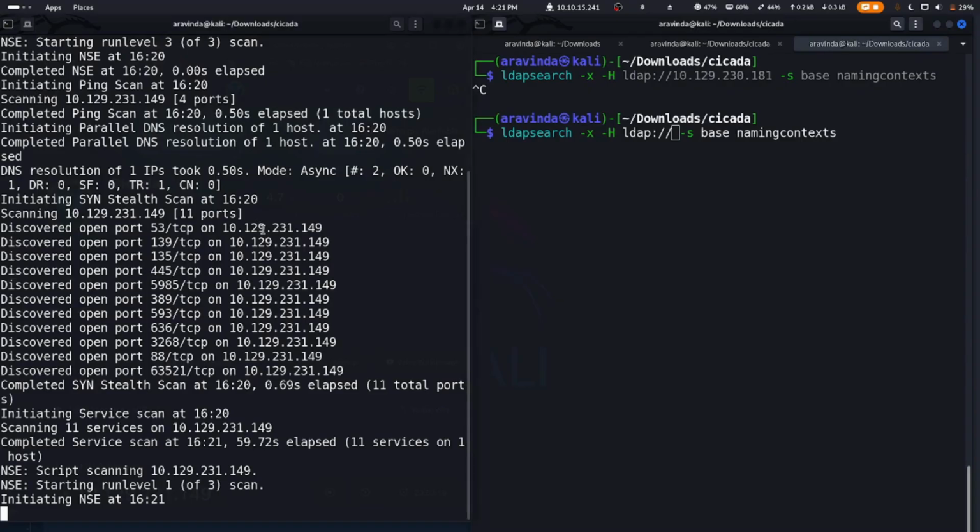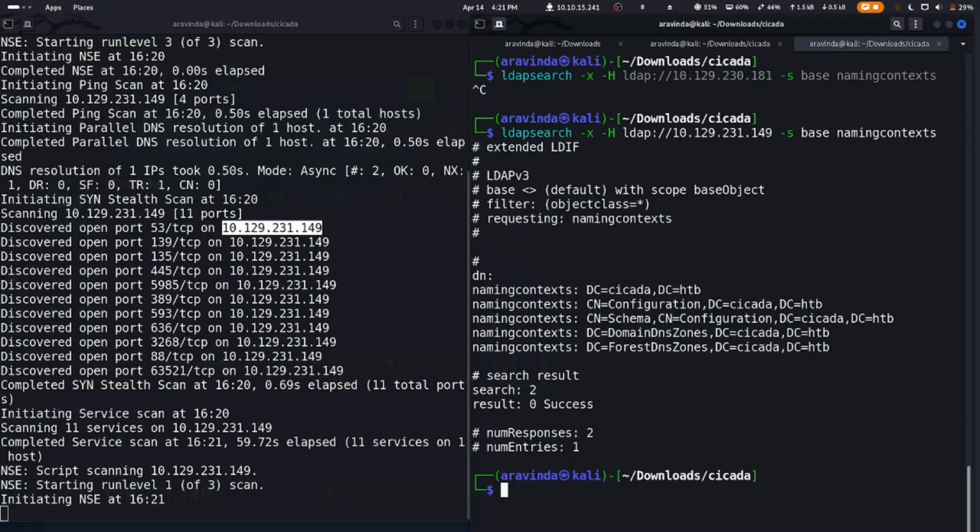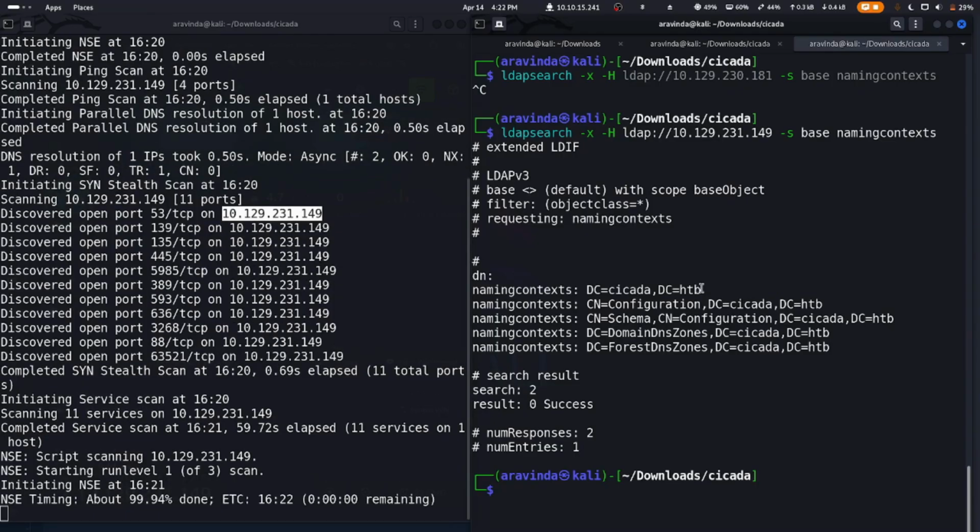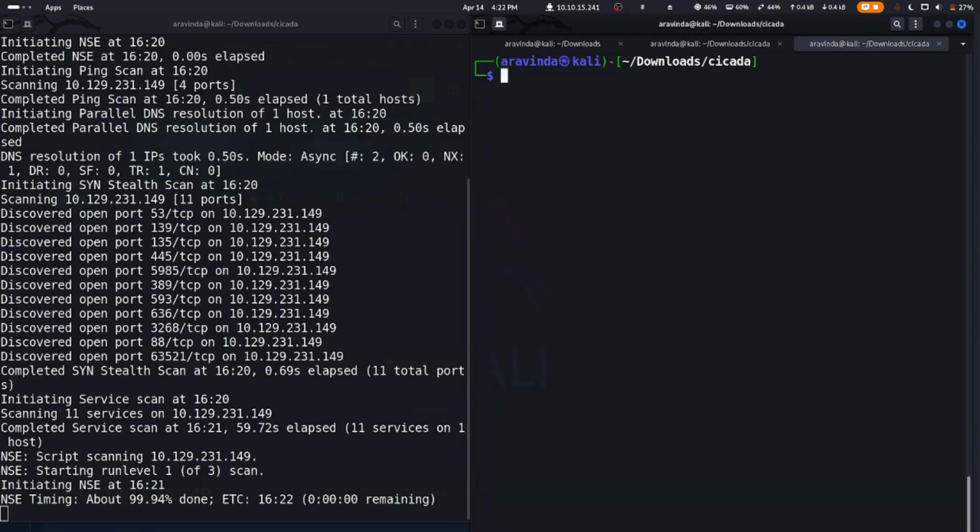We copy this IP address, paste it, and hit enter, and we get this naming context, which is DC=cicada,DC=HTB.